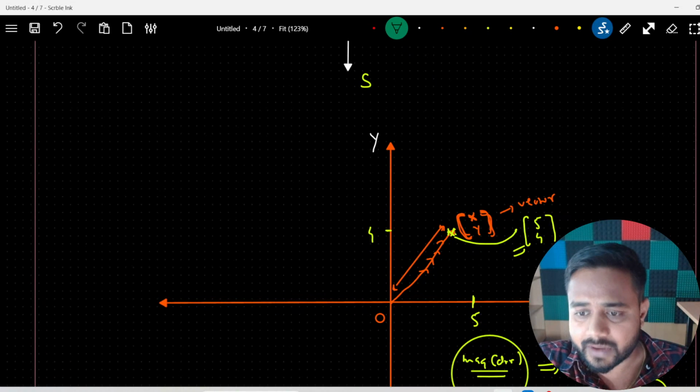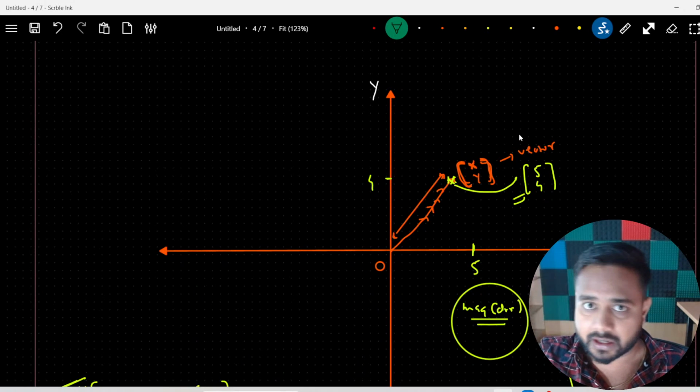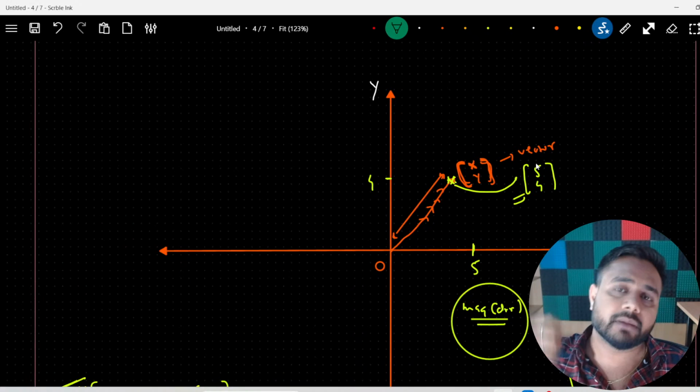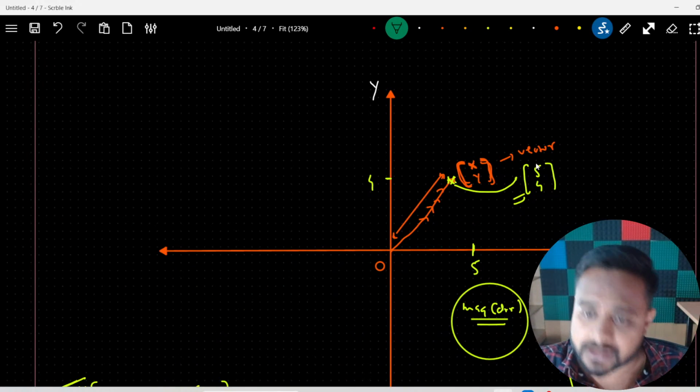It's nothing, just a set of values. And how to write it down: we write it down in a square bracket, right? So here you can see, this is my vector which I have written. There might be a column vector, row vector, each and everything I discussed in my previous session, right?